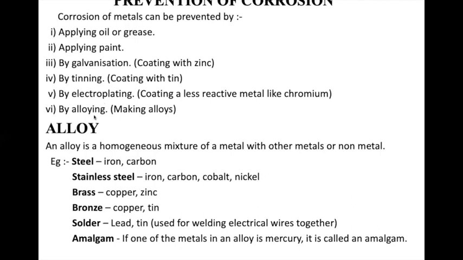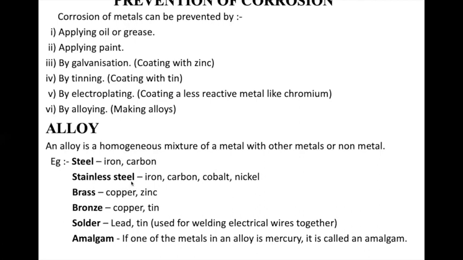And by alloying, that is a mixture of two or more metals or metals with a non-metal. So what is an alloy? An alloy is a homogeneous mixture of a metal with another metal or a non-metal. Some of the alloys are steel, stainless steel, brass, bronze, solder, amalgam. Steel is a mixture of iron and carbon, that is a metal and a non-metal.